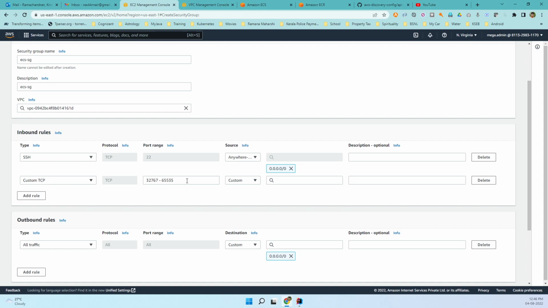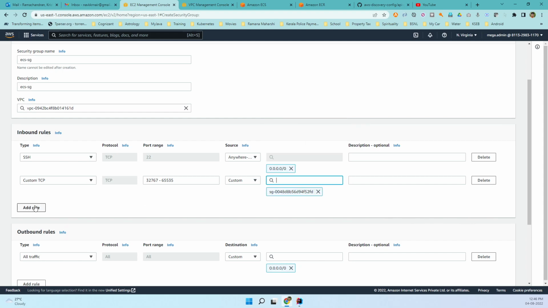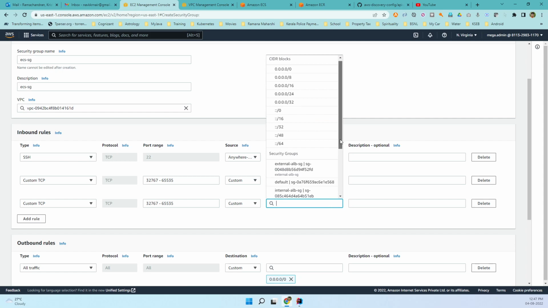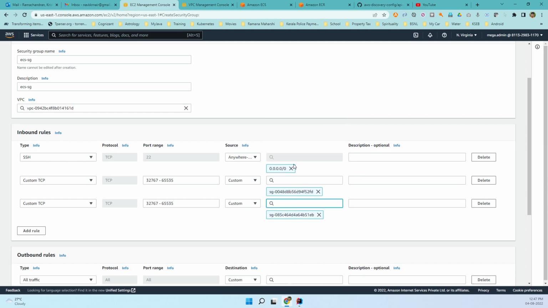What I'm telling here is that any communication that is going to come to this, from custom, means I want to have the two security groups. If you remember, we had two security groups, one for the external load balancer, and then another custom rule for the internal load balancer, from the security group of that particular load balancer. So what we are telling here is that please allow traffic to the EC2 instance.